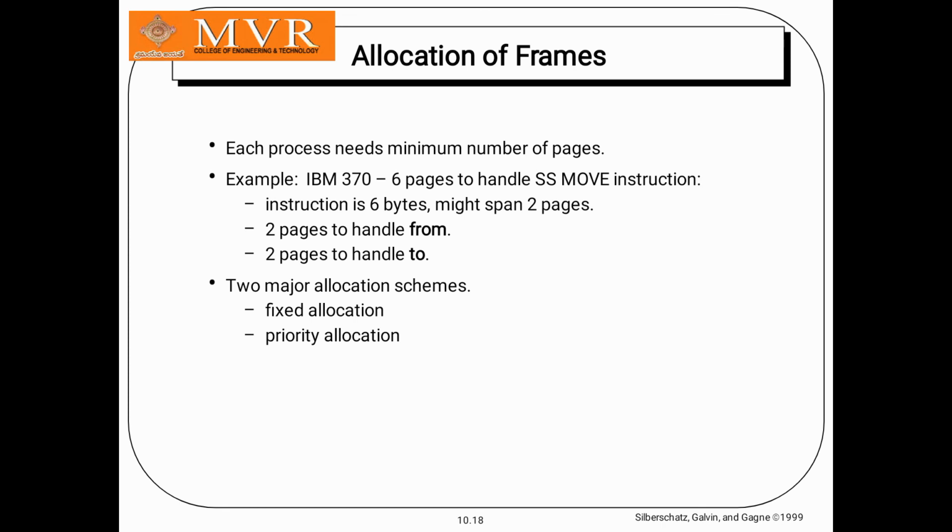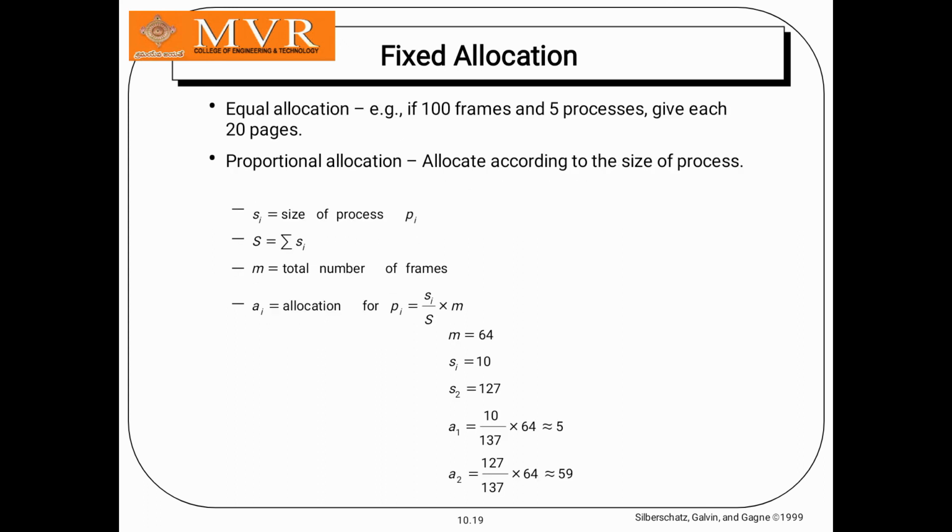And allocation of frames: each process needs a minimum number of pages. For example, an instruction that is 6 bytes long might span 2 pages, and 2 pages to handle the move instruction. Okay, so the two major allocation schemes are fixed allocation and priority allocation.